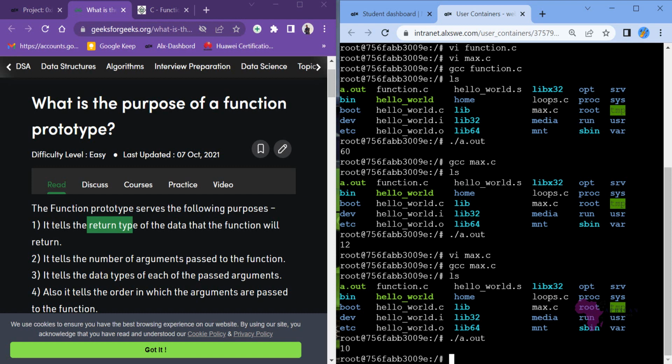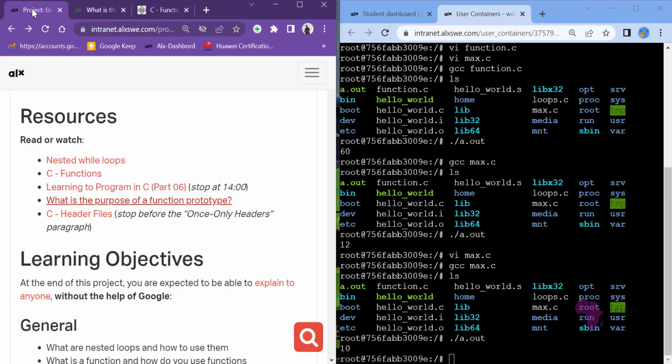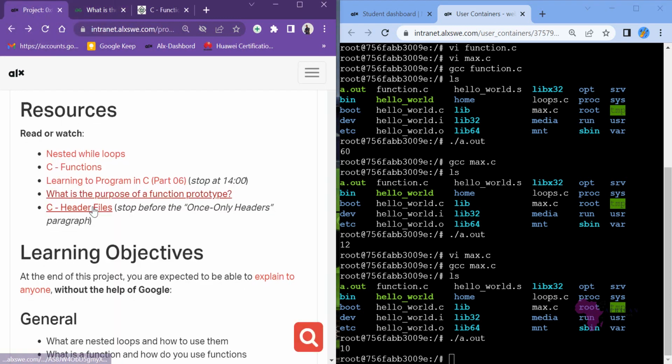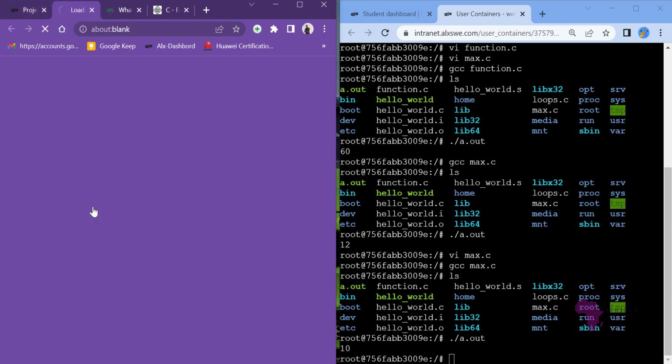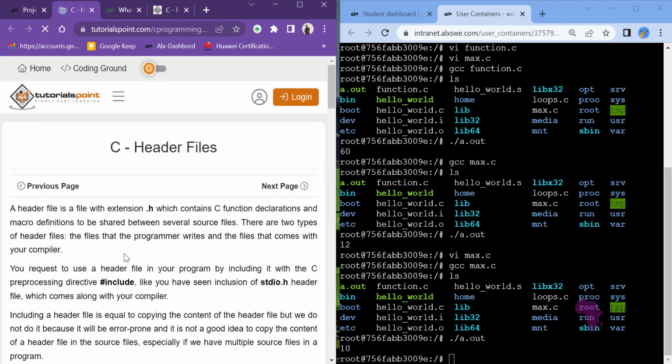I have replaced the number with a variable for those parameters. I believe at this point you're able to understand how functions work. So let me now explain the last thing on variables. The last thing in this case will be header files.